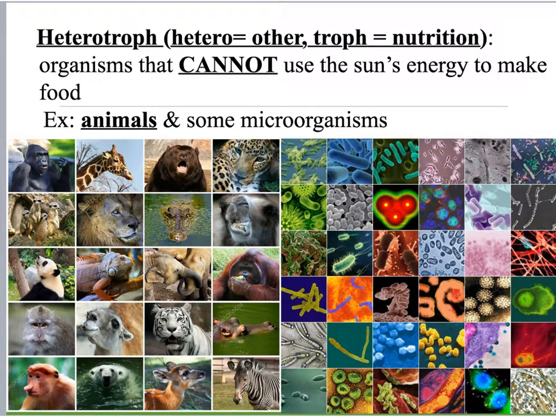So we are getting our nutrition, our nutrients from some other source. We cannot make it ourselves. So we have to consume something else, whether that's other plants or animals, to get the food and the energy that we need. All animals are heterotrophic, all fungus is heterotrophic, and some bacteria and microorganisms are autotrophic.